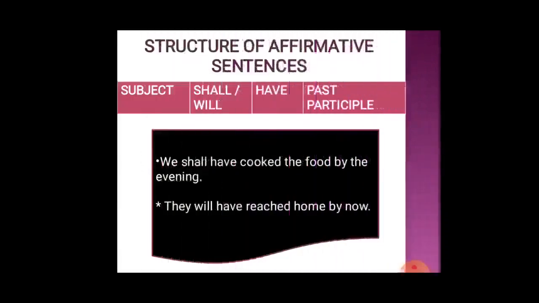Now, structure of affirmative sentences in future perfect. We use subject first, then shall or will, then have, and then past participle. We shall have cooked the food by the evening. They will have reached home by now.